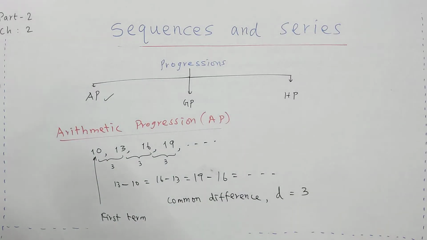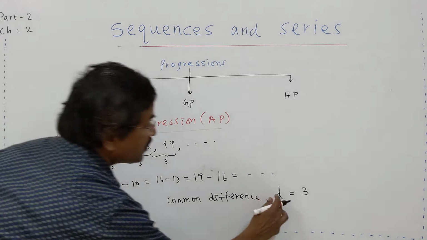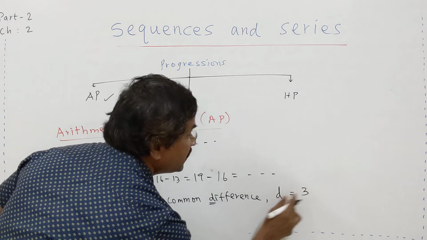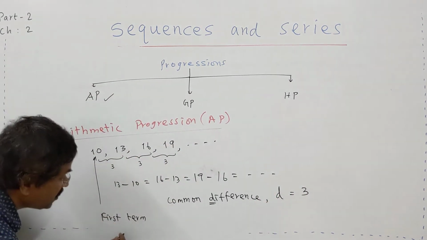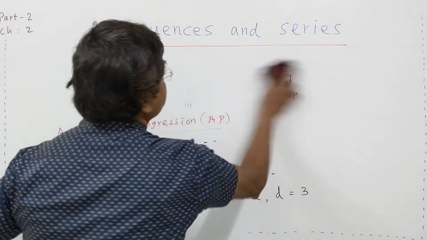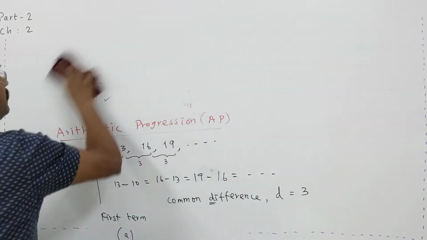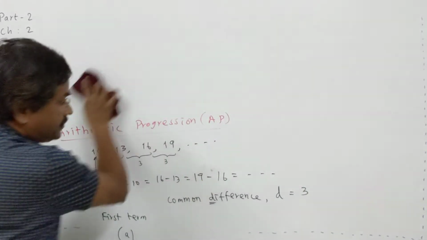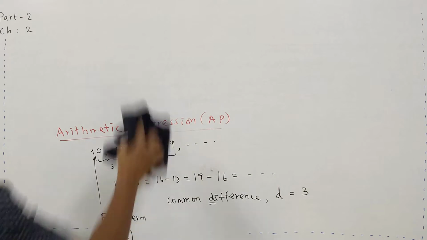So this common difference, how do I denote it? As D. And the first term we denote as A. Then how will you write a general AP?